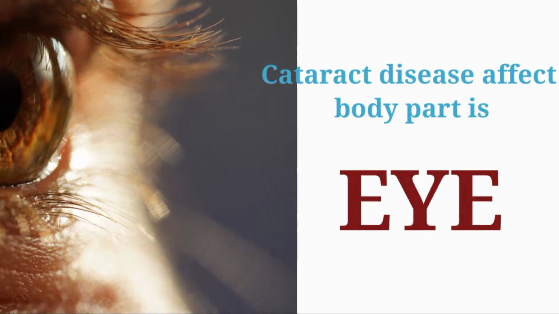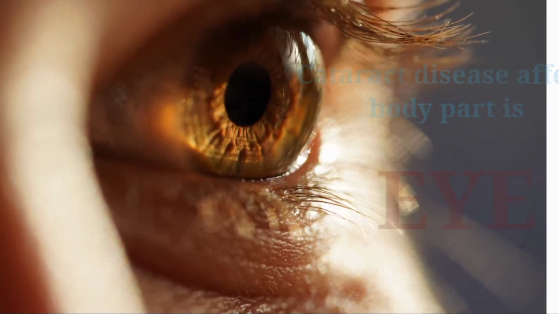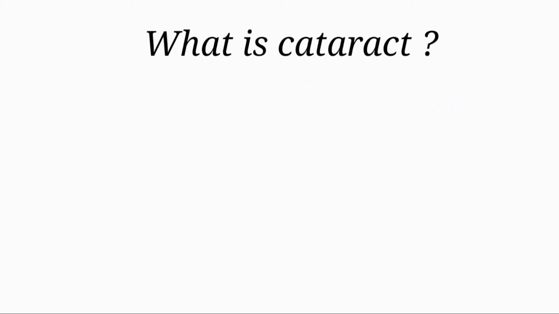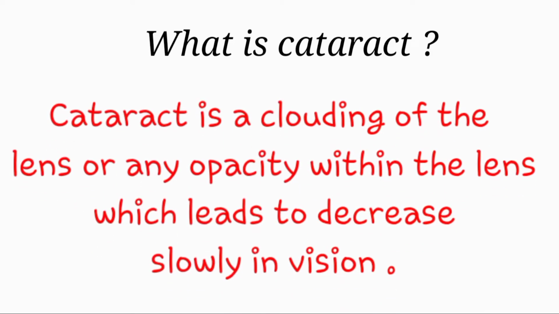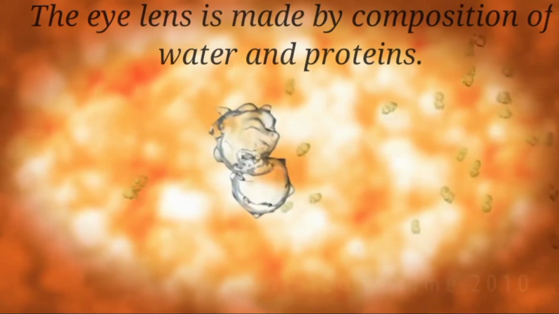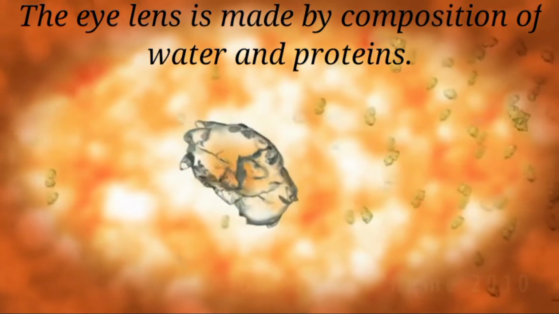Cataract disease affects a body part: the eye. What is cataract? Cataract is a clouding of the lens or any opacity within the lens, which leads to decreased quality in vision. Explanation. The eye lens is made by a composition of water and proteins.